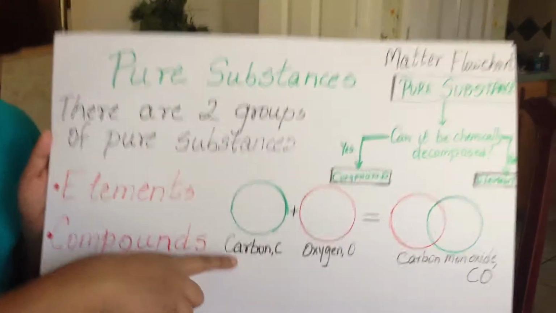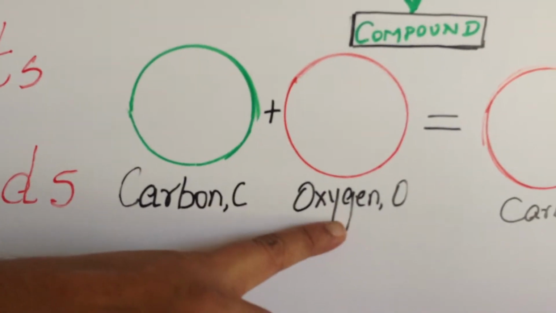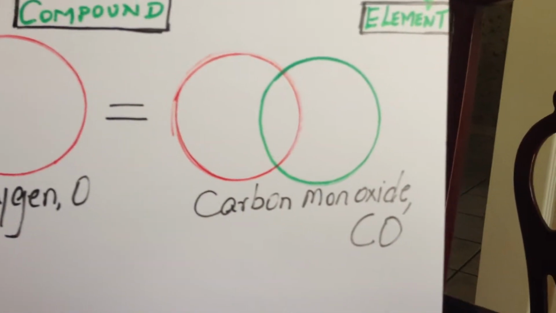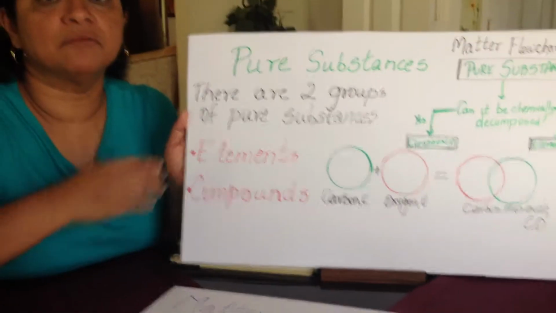Here's an example where you have an element, carbon, reacting with oxygen, the element oxygen, to give you carbon monoxide, which is a compound, a chemical combination of elements.